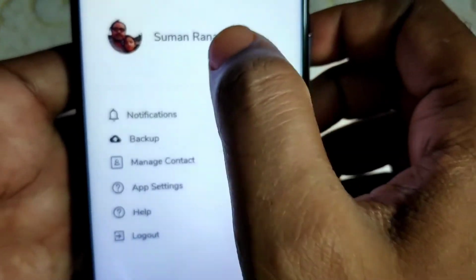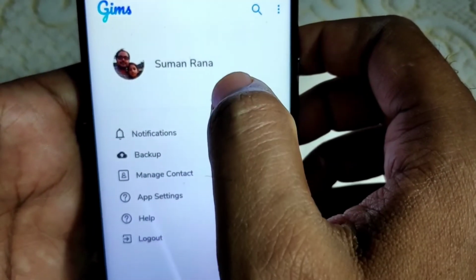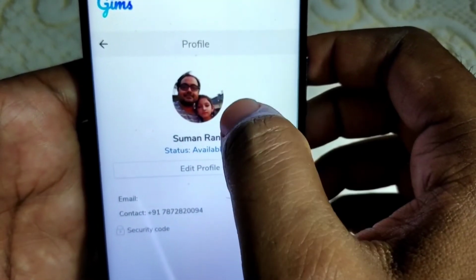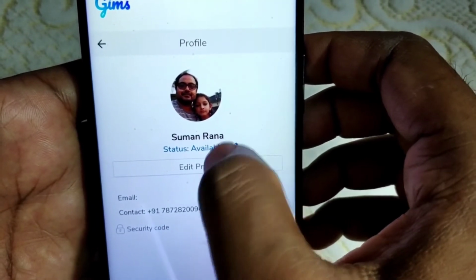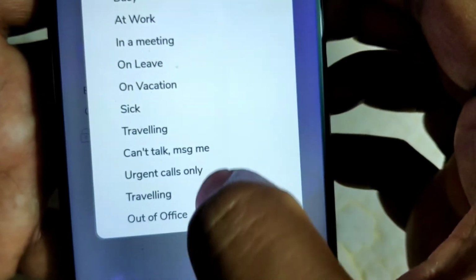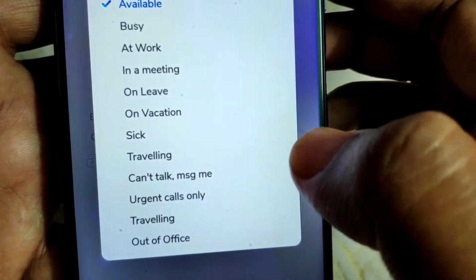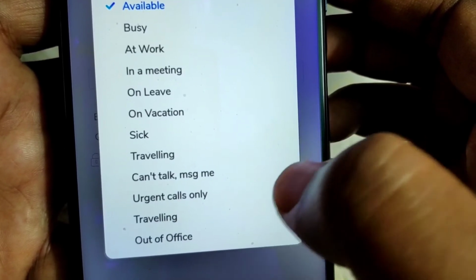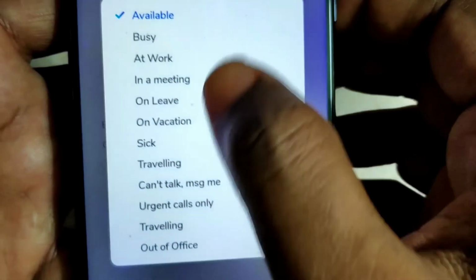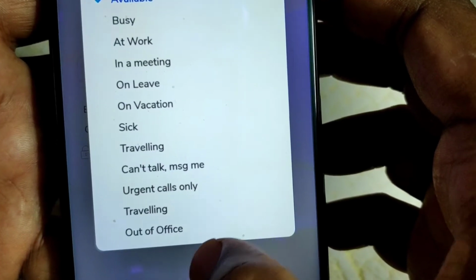In the settings part, my friend, see, you can, okay, battery is low. Well, now in the settings part, you can see the profile name, profile picture. I clicked on that. This is the profile picture you can see, and you can change the status, like status available. I clicked on that. Now see, all the statuses are there, but remember over here you will not get any custom status like please call me after some time. That kind of message you cannot customize. I mean to say, whatever the message is there, you have to select from these. No issue, enough statuses are there.